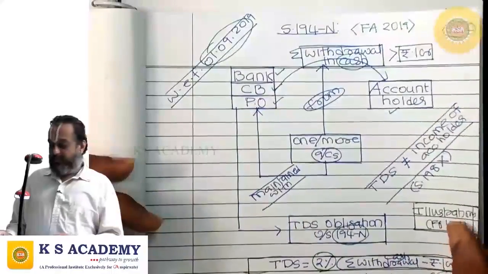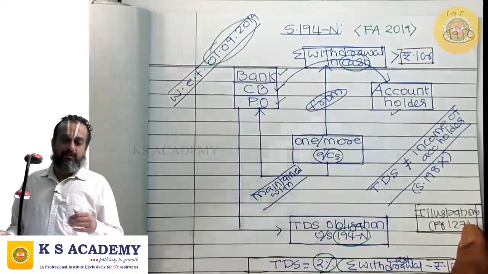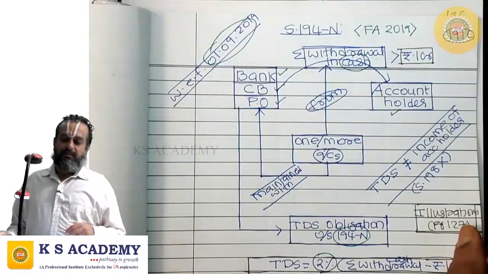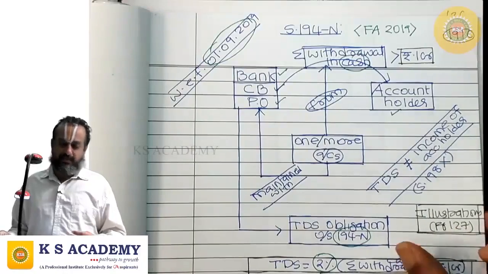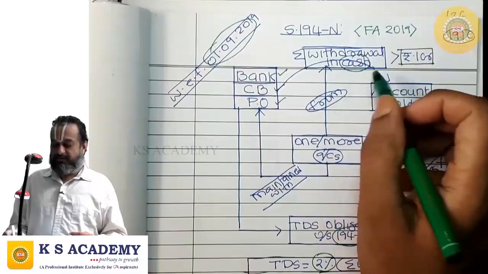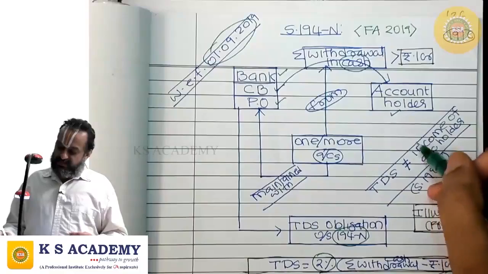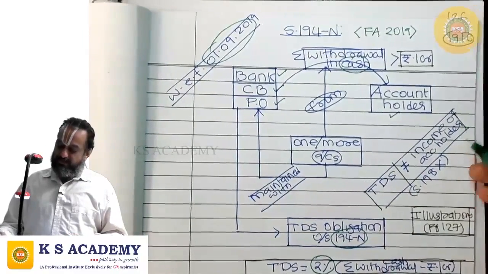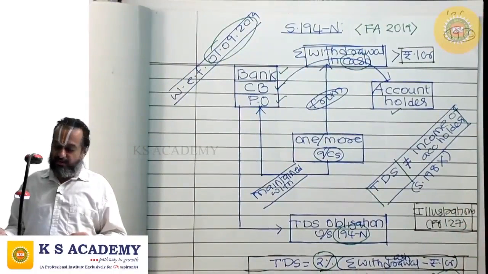Now, generally, when we are deducting tax at source out of your income, even that TDS is also your income. We include it in your income sheet and the TDS is taken as a credit against the tax payable. But since here we are withholding tax at source out of the cash withdrawal, the TDS in this case will not be regarded as income of the account holder, but for which credit alone is available under 199. Credit alone is available.